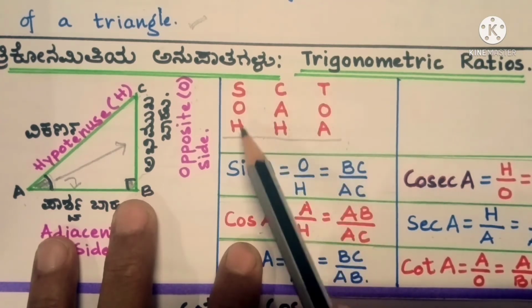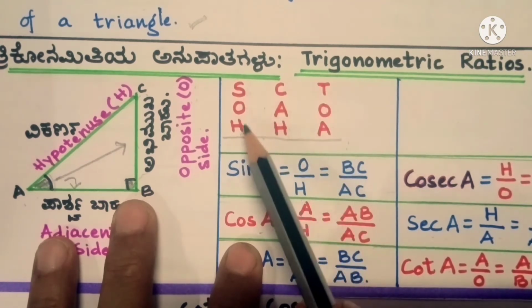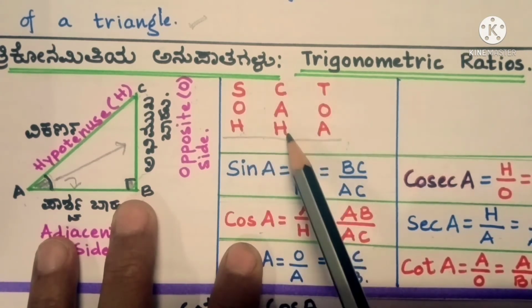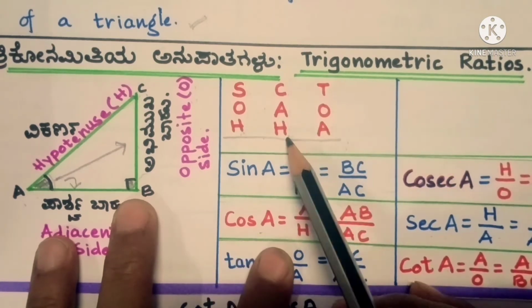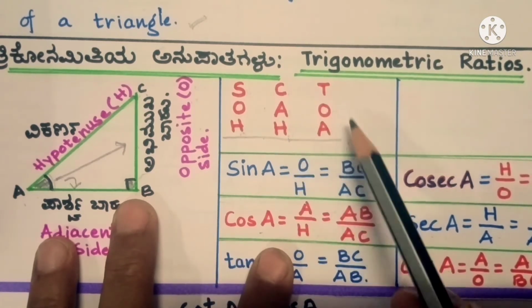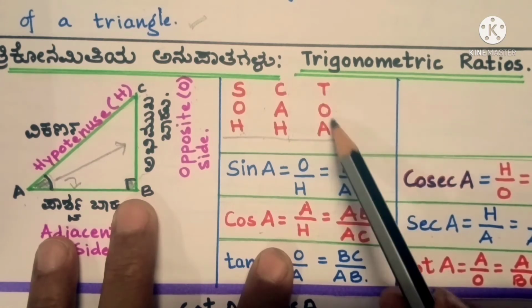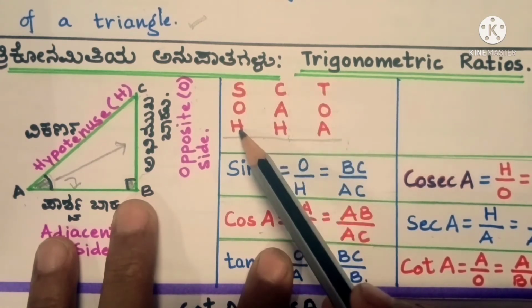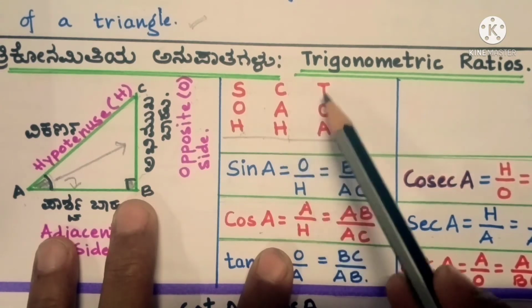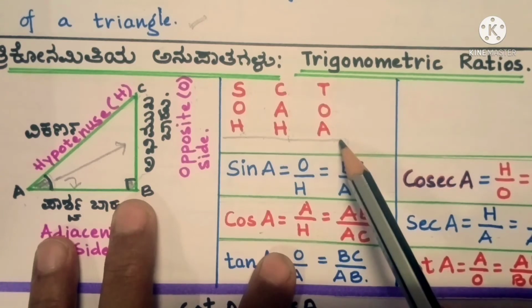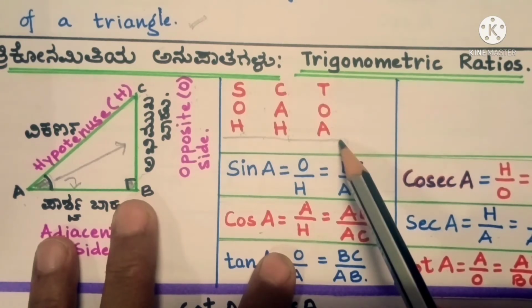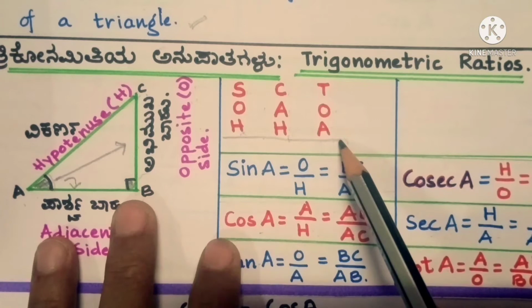Son of Hanmantappa, SOH. Calling Auntie Hanmava, CAH. To America, TOA. Son of Hanmantappa calling Auntie Hanmava to America. So this is the formula that you are going to keep in mind in order not to forget the ratios of the sides.